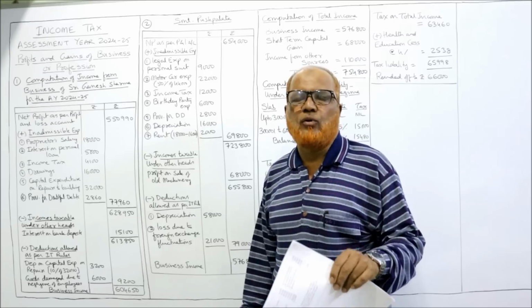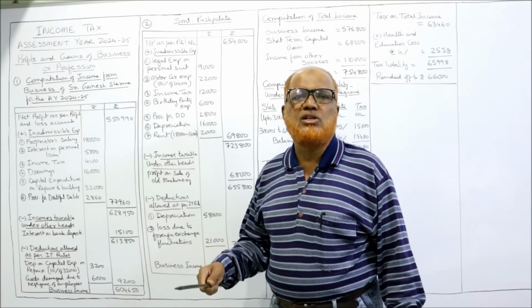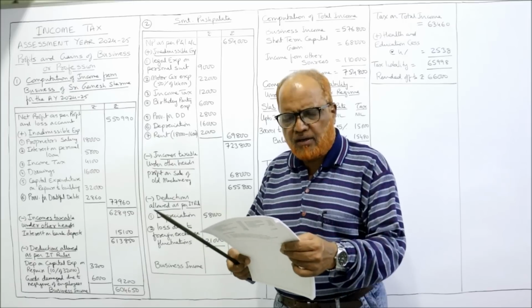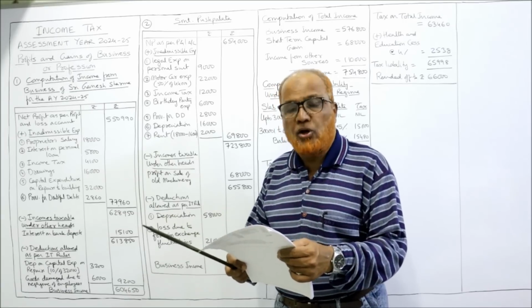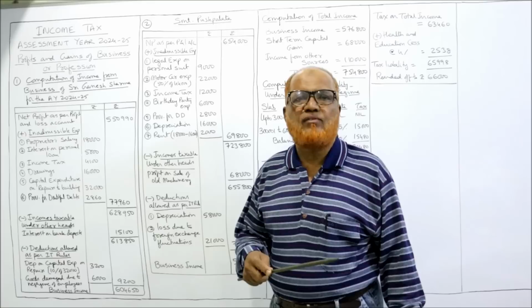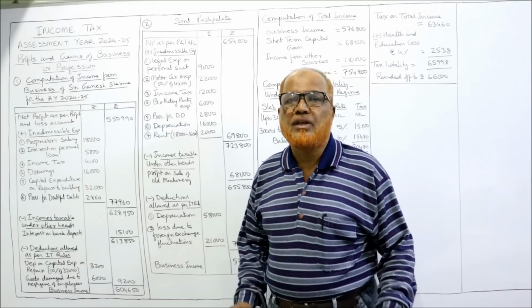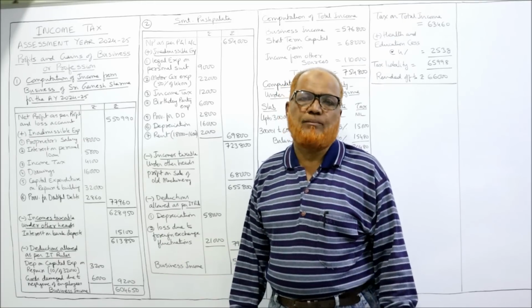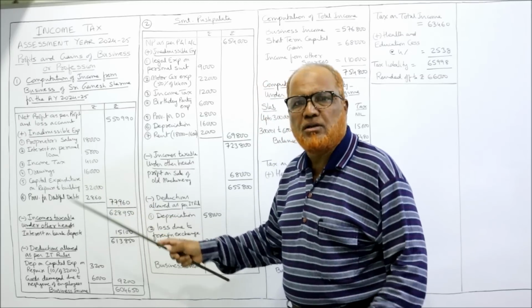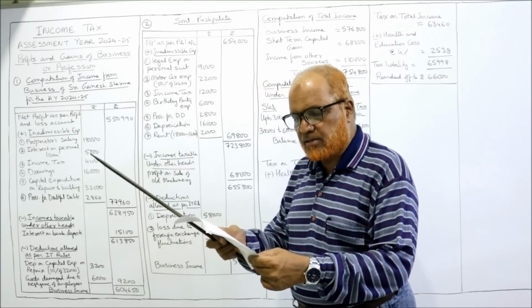Cost of new telephone. Whenever a new telephone is installed, some cost is incurred. That's a business expenditure, allowed. Telephone bill, allowed. Drawings. Drawing means when the owner withdraws money from the business for personal purpose, it is not an expenditure. It is disallowed. Drawings, 16,000, disallowed.